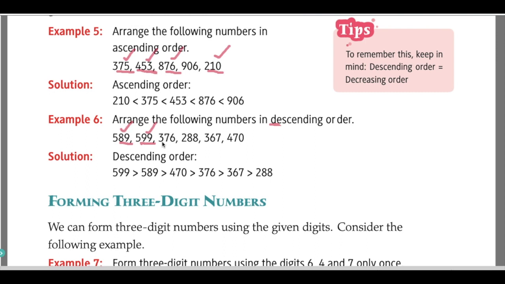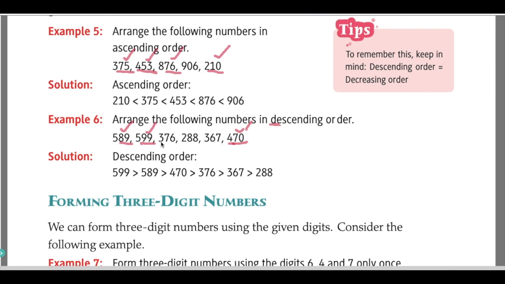After this, we have 376, 288, 367, 470. Here we have 3, 2, 3 and 4. So, which is the next number? It is 470. So, we have written 470. Next we have 376 and 367.